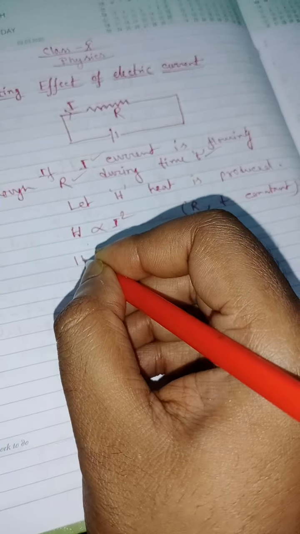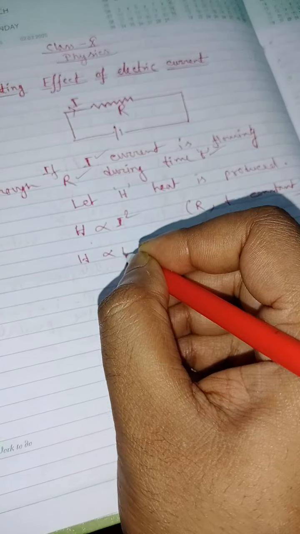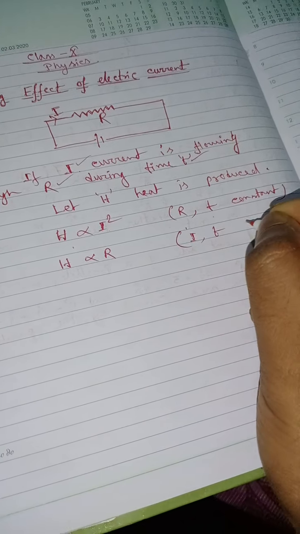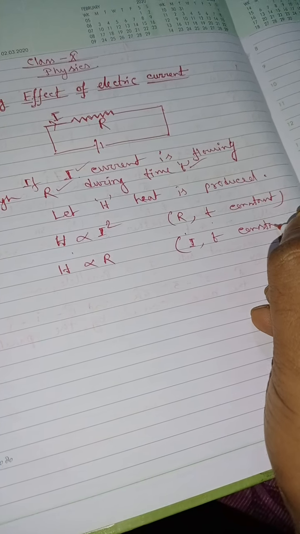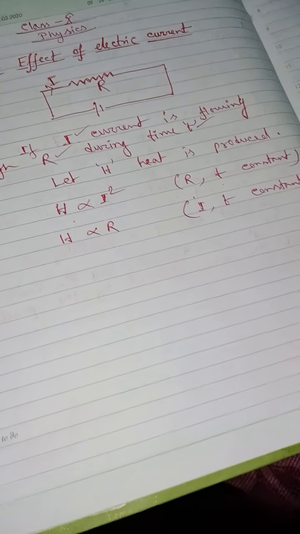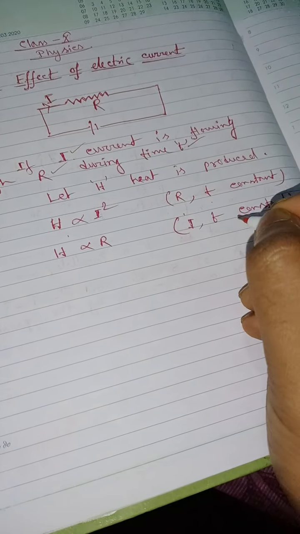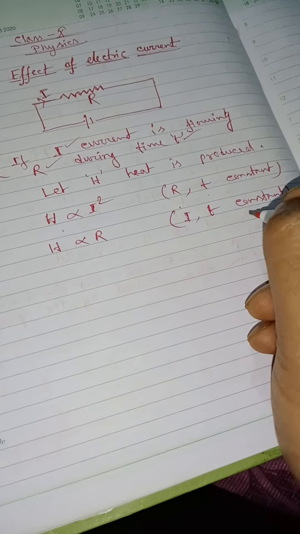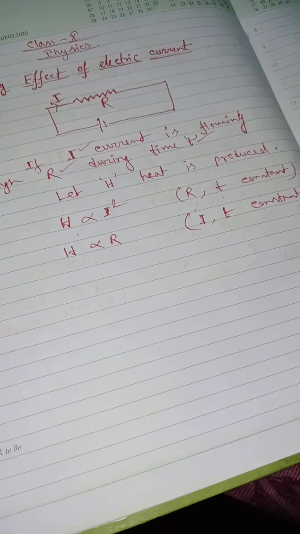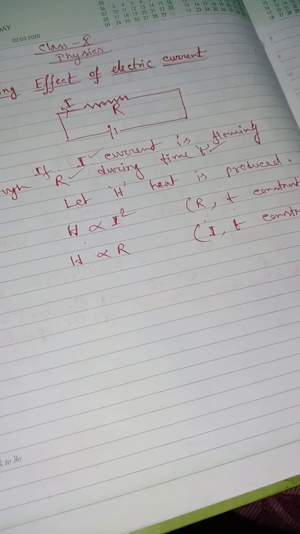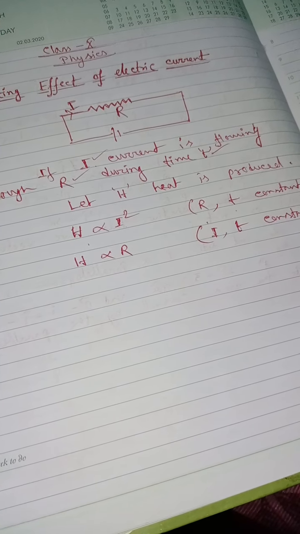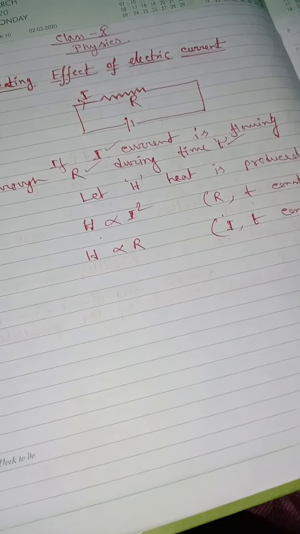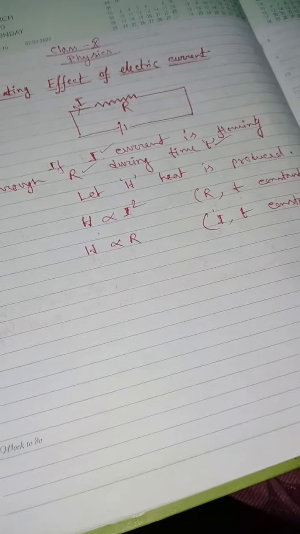Second, H is proportional to the resistance R when I and T are constant. That means if a particular amount of current is flowing during a particular time T, then the heat is directly proportional to the resistance. If the resistance is more, then more heat will be produced. If resistance is less, then less heat will be produced.